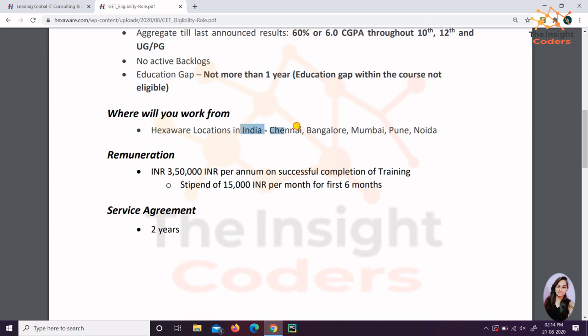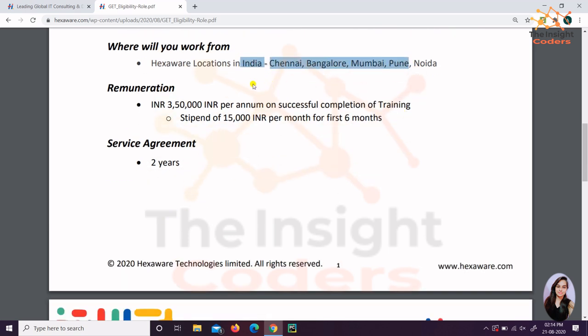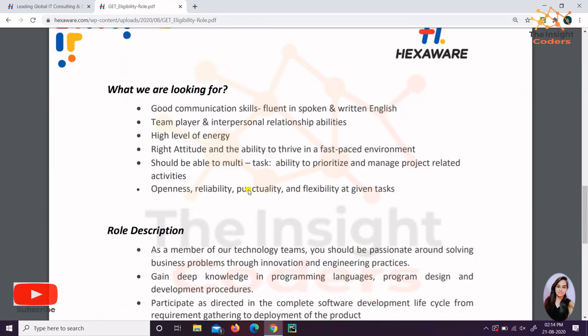Next thing, what are the locations in India. Then this is the salary they'll provide to you. It's 3,50,000, but for the first 6 months you'll be paid 15,000 rupees per month. After that it tells me the agreement. There is a bond of 2 years, so you have to take care of that also.